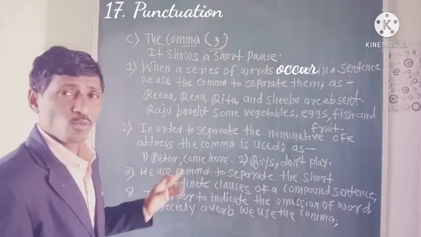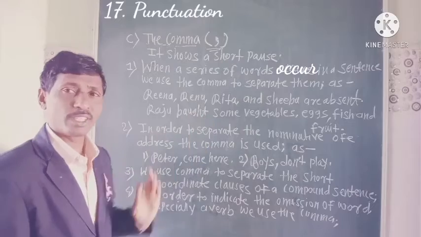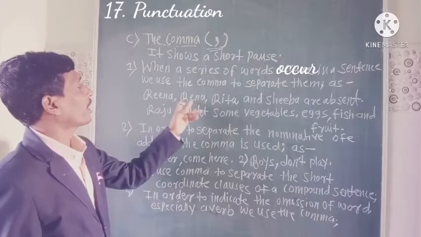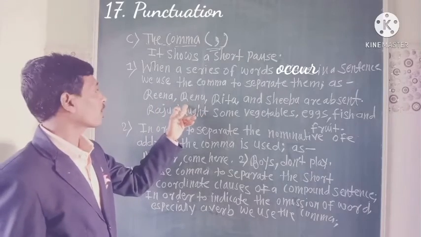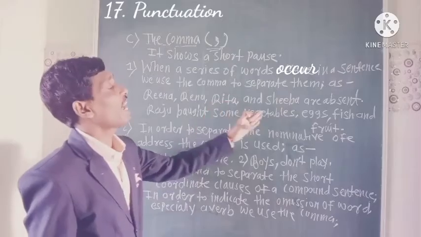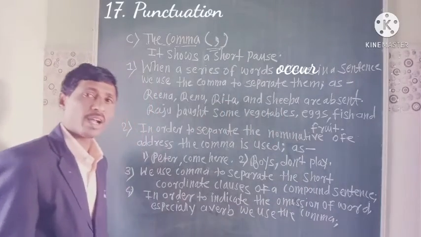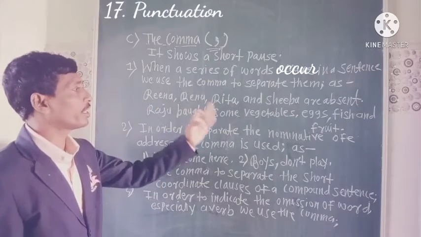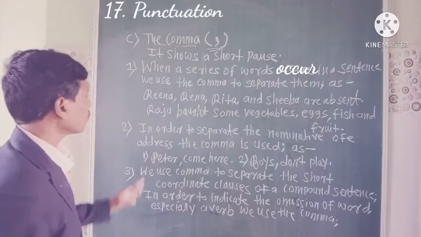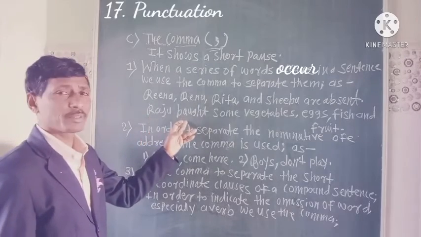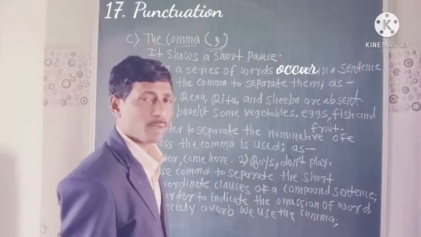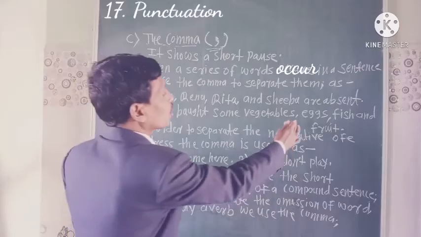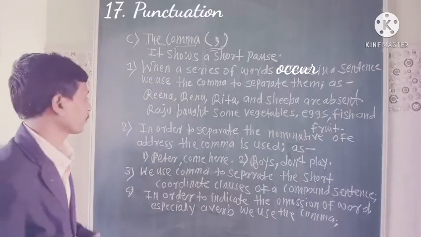Let's see. For a series of words or nouns: Rina, comma, Rena, comma, Rita and Shiva are absent. Who are absent today? We are giving a series of words. Rina, Rena, Rita and Shiva are absent. Second, Raju bought some vegetables, eggs, fish and fruit. So we use commas: eggs, fish and fruit.